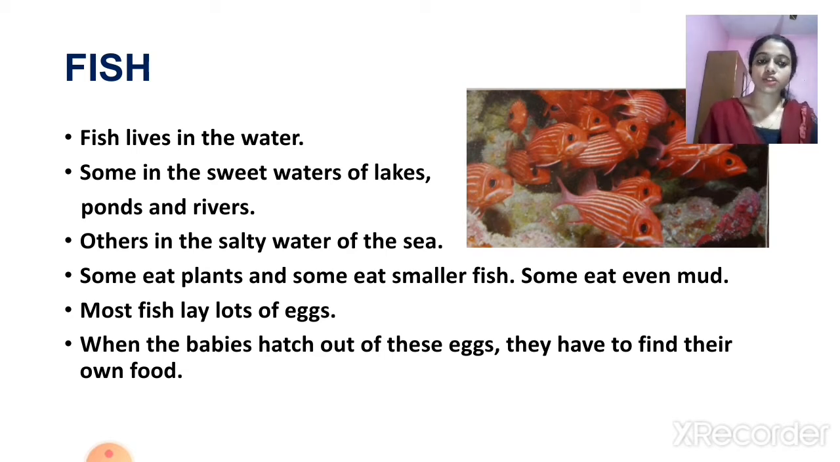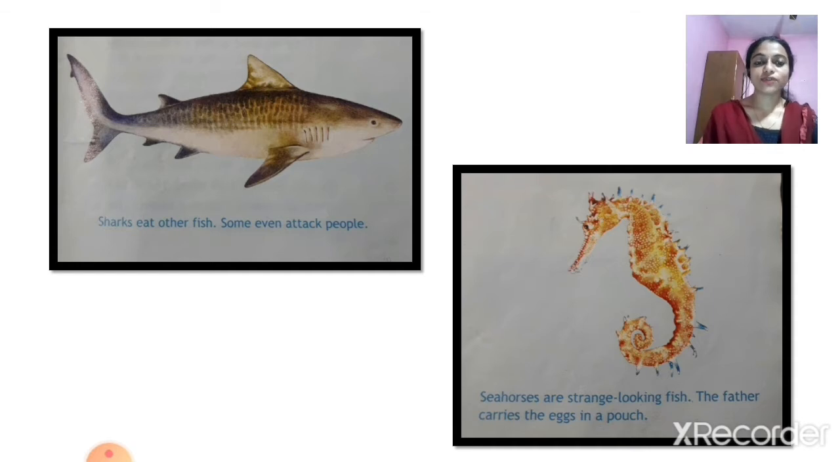Next, most fish lay lots of eggs. When the babies hatch out of these eggs, they have to find their own food. No one is feeding them. They have to find their own food. And we are very familiar with different varieties of fishes, isn't it? In the first picture, you can see a shark, and the shark eats other fish. Some even attack people.